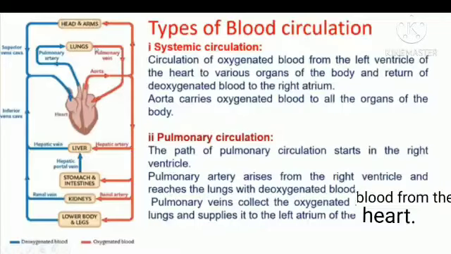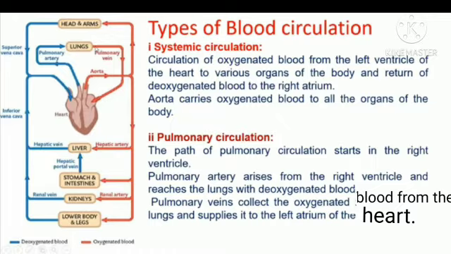First is systemic circulation. Just see the diagram. From the left ventricle, the oxygenated blood will come through the aorta, and that aorta will pass to all parts of the body, the pure blood, that oxygenated blood. After that, the deoxygenated blood from all parts of the body comes through the superior vena cava and inferior vena cava. Both are united and it enters into the right atrium. This circulation is called systemic circulation.